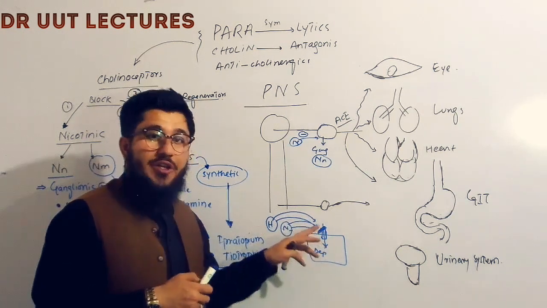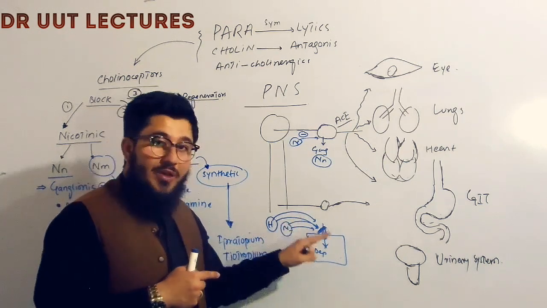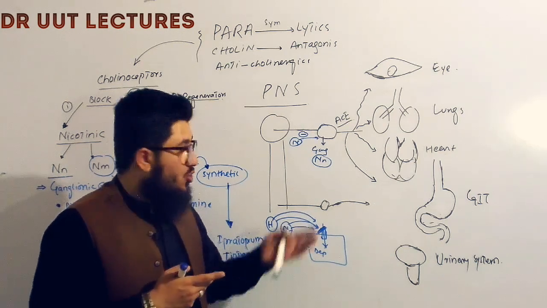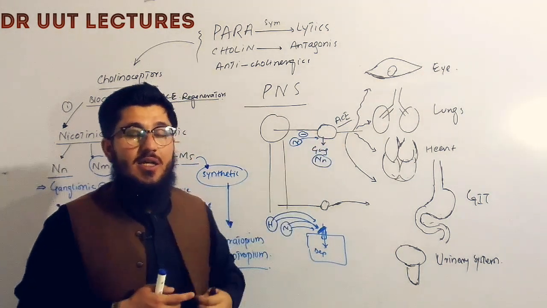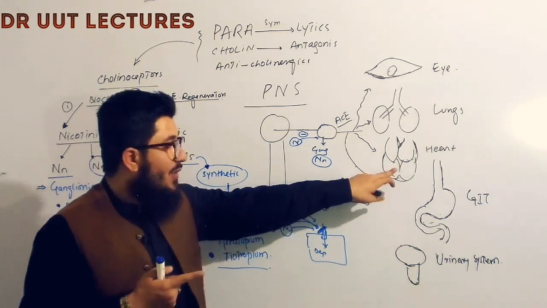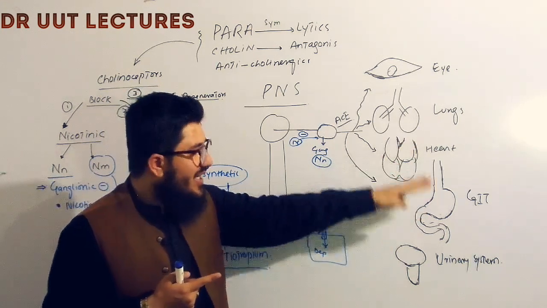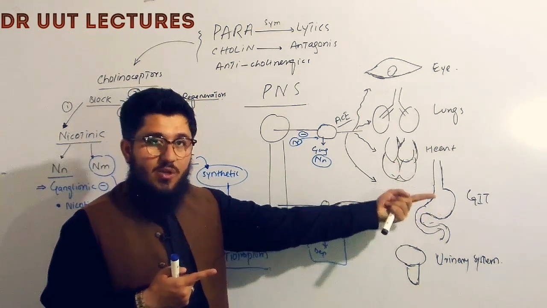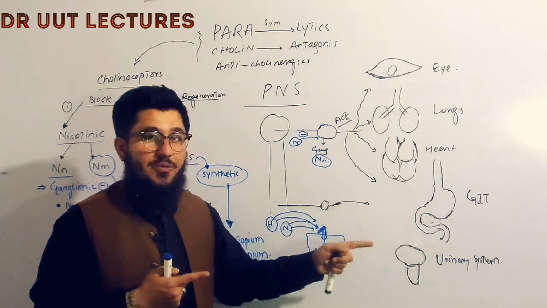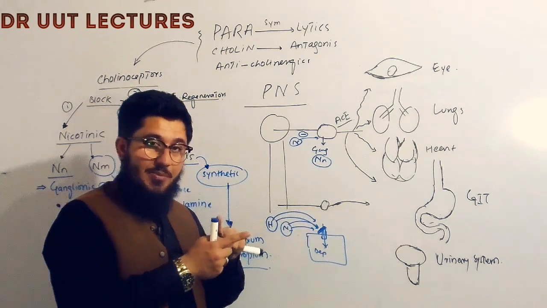So this nicotinic receptor will become desensitized, and due to which signal will not be given to the cells, and the cells will not activate. When the cells are not activated, neurons will not send the signal. Then what will happen? Before it was supposed to increase at low doses, but now it will decrease the heart rate, it will decrease the secretion, it will decrease the GIT motility, which will cause constipation, it will decrease the urination, so it will cause urinary retention. So at high doses it will cause an opposite effect as compared to low doses.